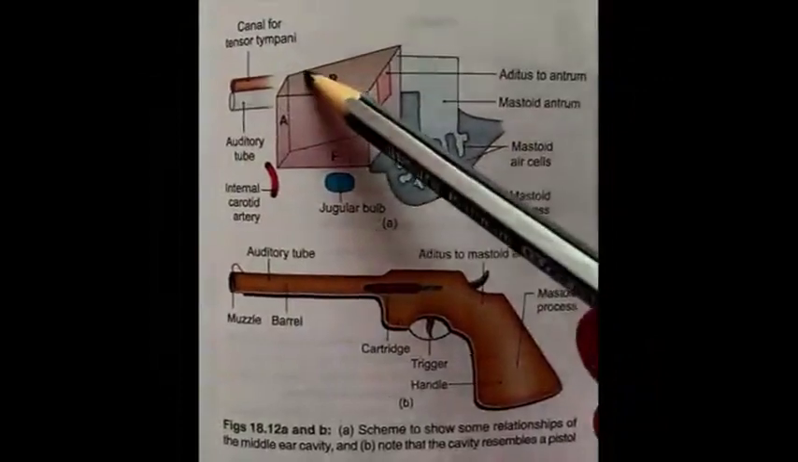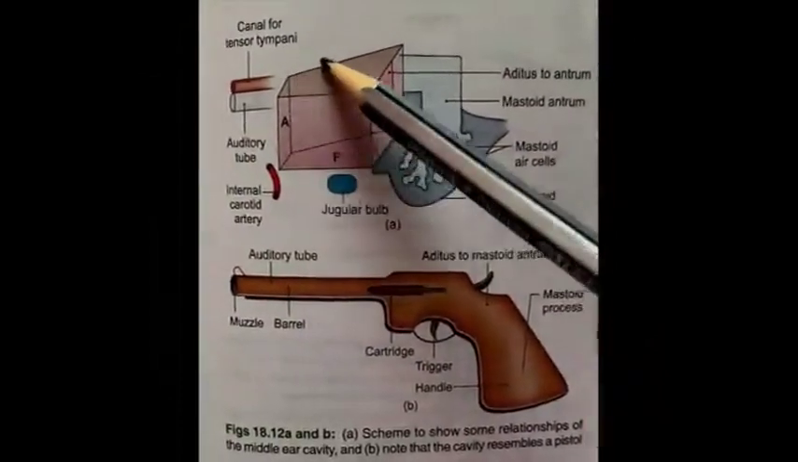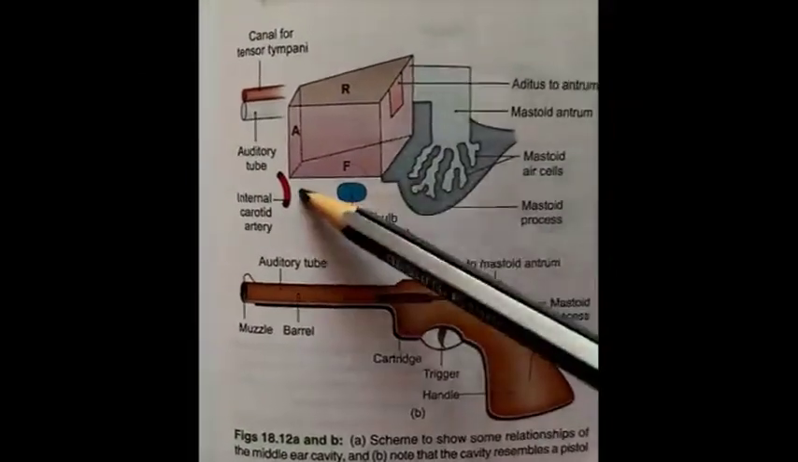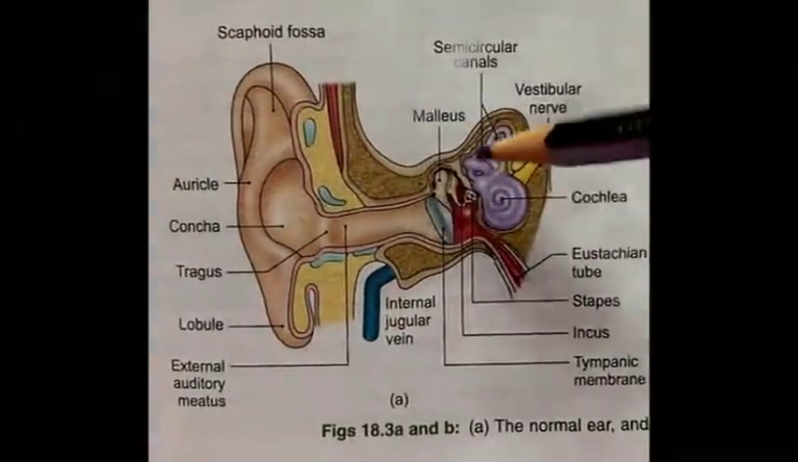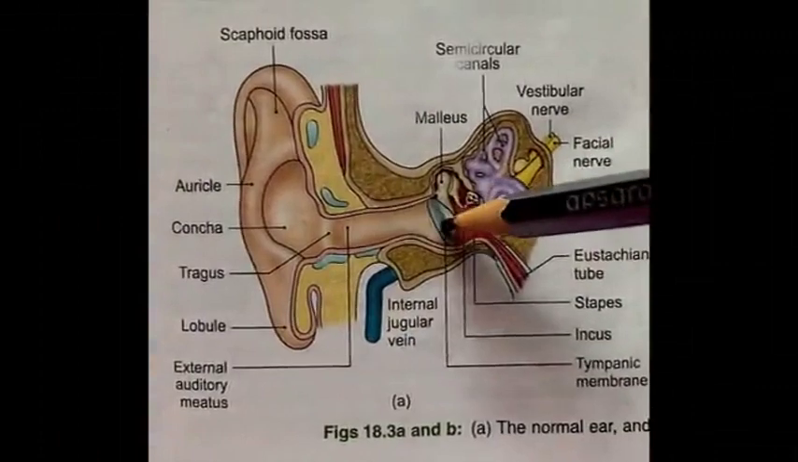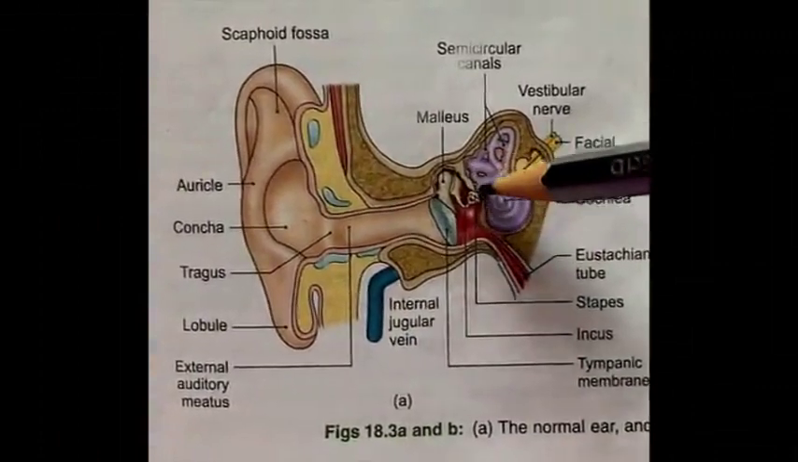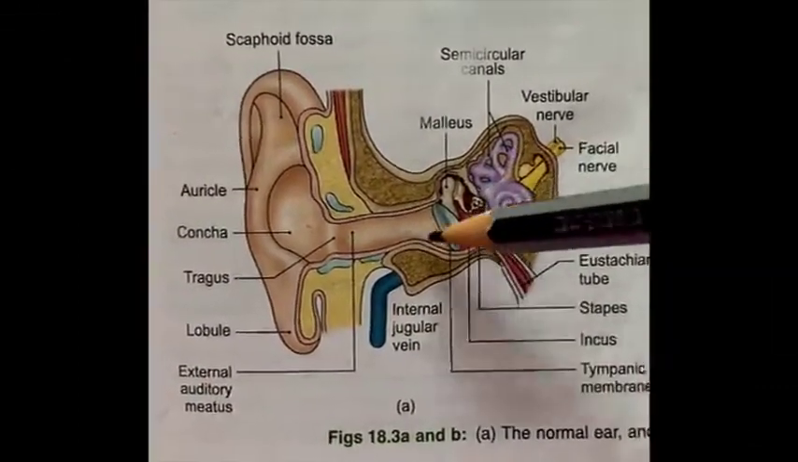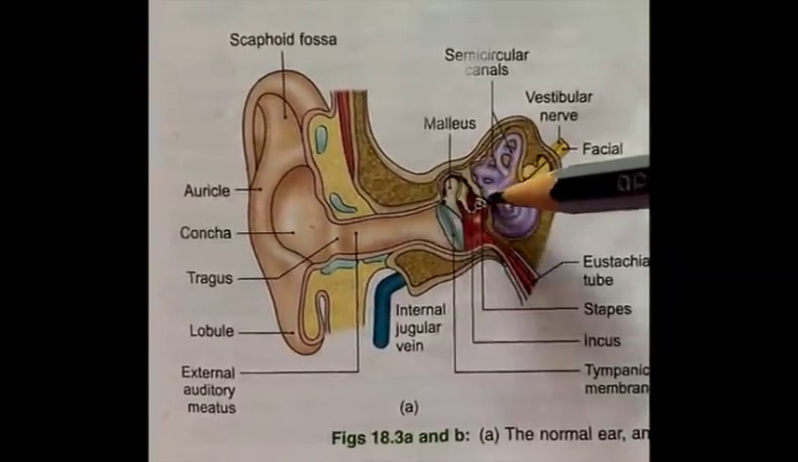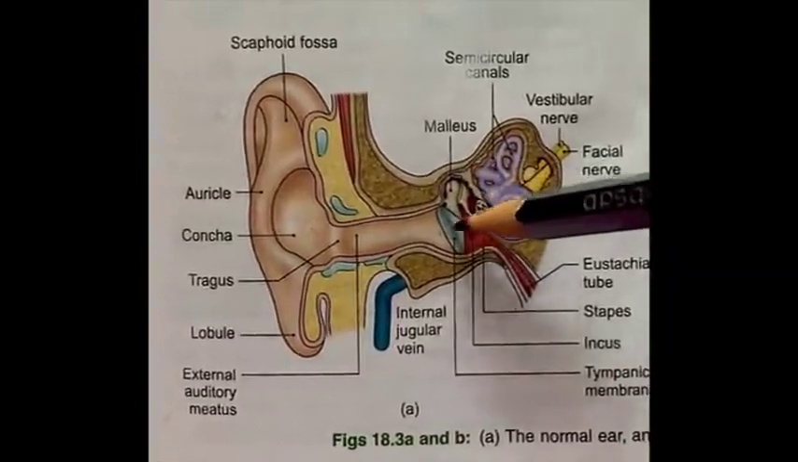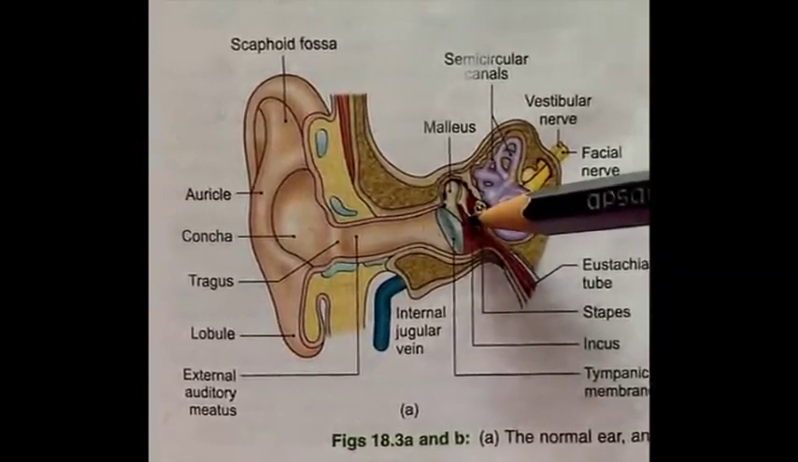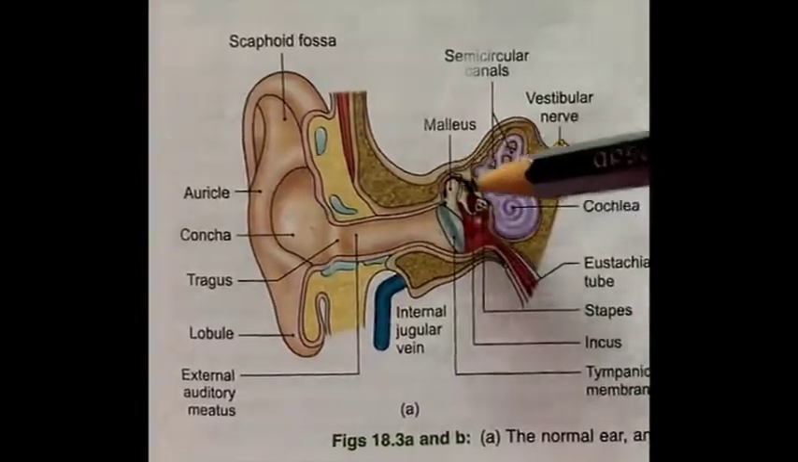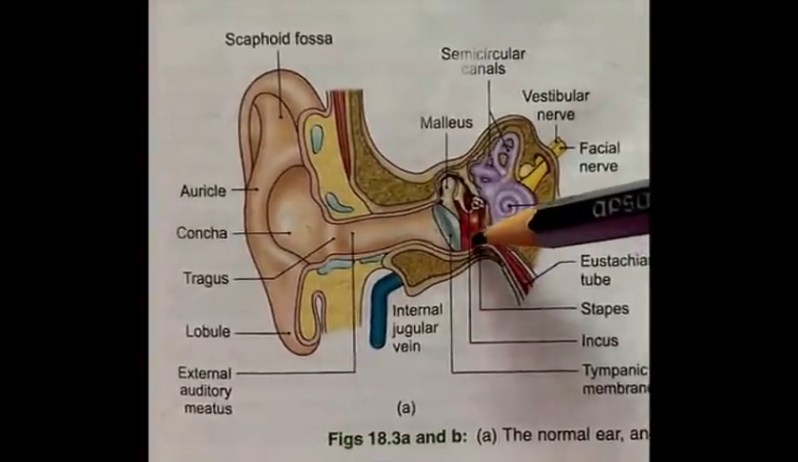Shape of middle ear. The shape of middle ear resembles a cube. Its lateral wall, which is formed by tympanic membrane, and medial wall, which is directed towards internal ear, are larger in size. The other walls, that is anterior, which is cut in this diagram, and posterior, which is visible in this red color, superior and inferior, are narrow.